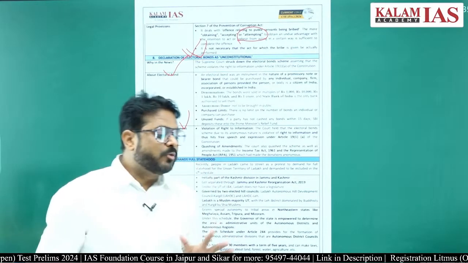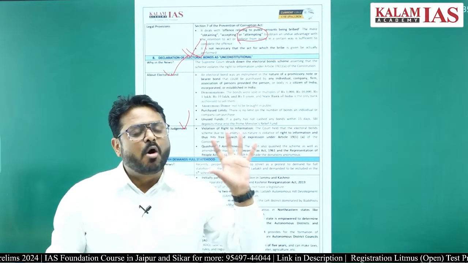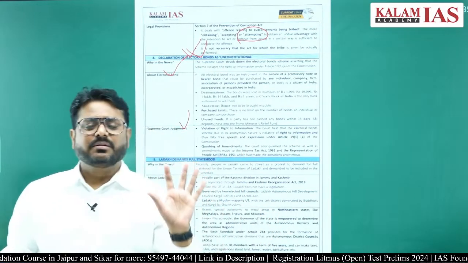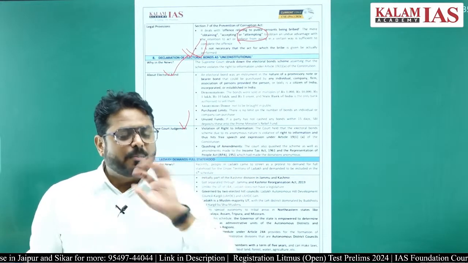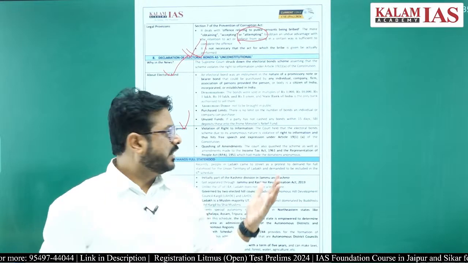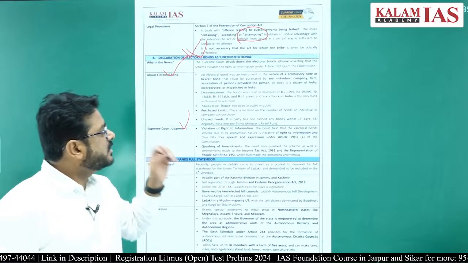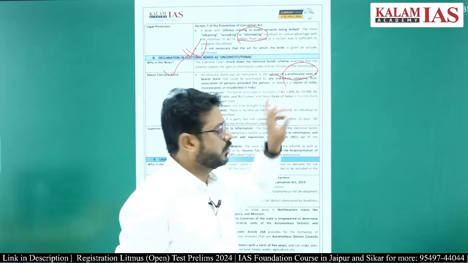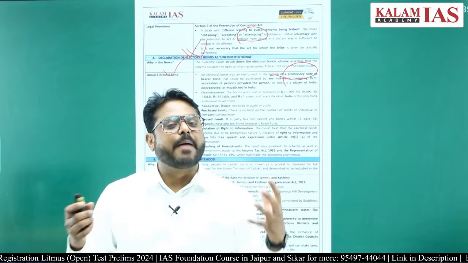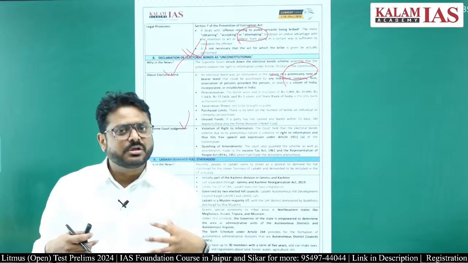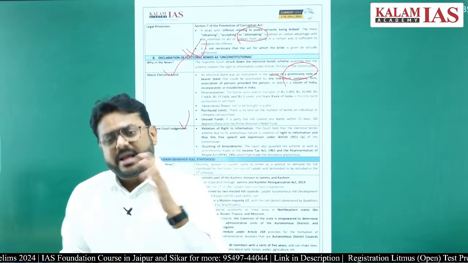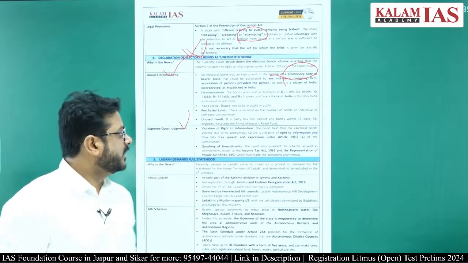And one very important point was that this bond was anonymous in nature. There was no name, no profession, nothing written on these electoral bonds. So it was just like a promissory note. Whoever has that electoral bond, that political party can take that money from the SBI.